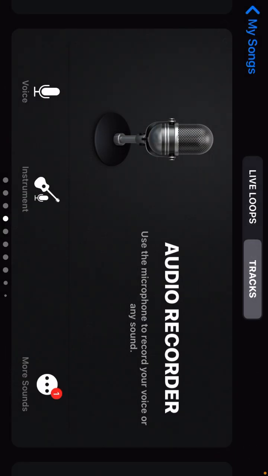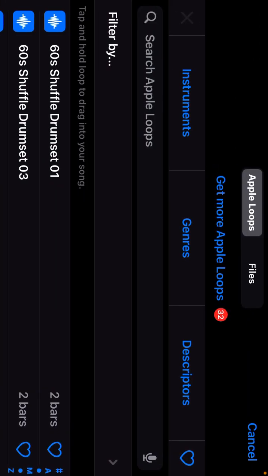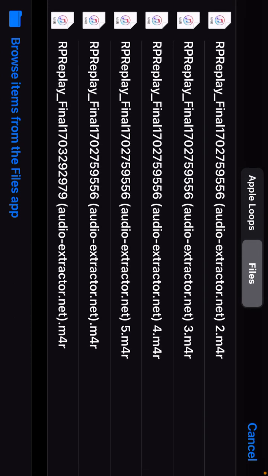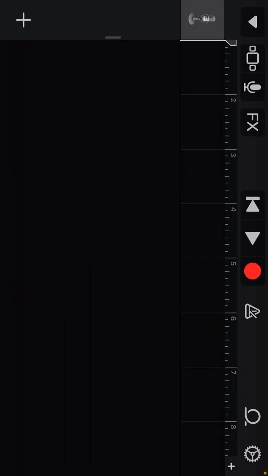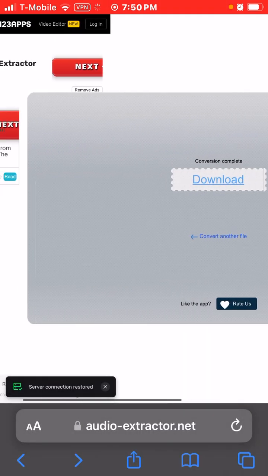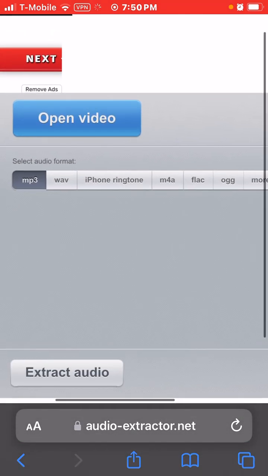You would click on this, and then click on the little brick wall, and then this little blue thing, turn it off. Or it's gray. And then you would go to Files, and if you don't have it, you would download it here. But first, to get it, you have to go to here, okay. That you go that, and then you go to iPhone ringtone,